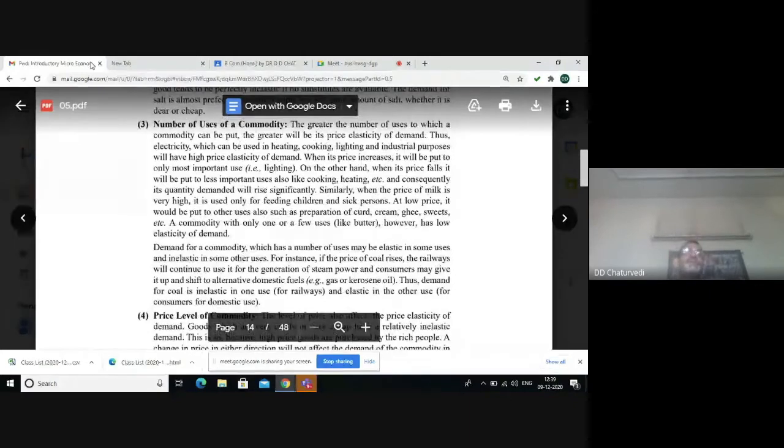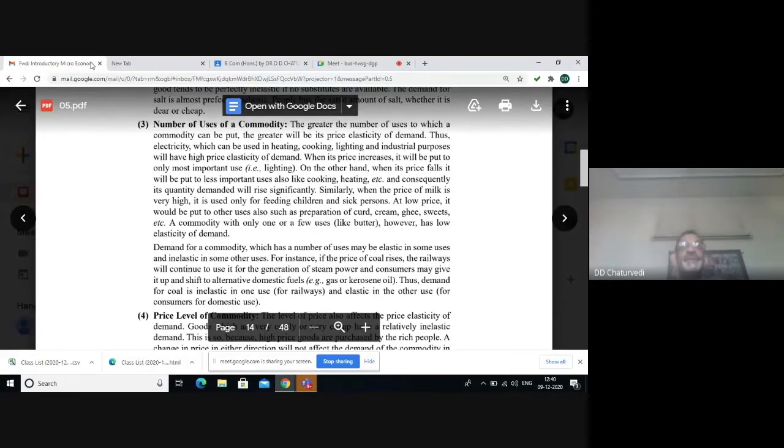Number of uses of commodity. A commodity which is having only one use will have less elasticity because there will be change in the demand for only that particular use of the commodity. But product or service like electricity, which can be used in heating, cooking, lighting, and even industrial purpose also, will have high elasticity of demand.